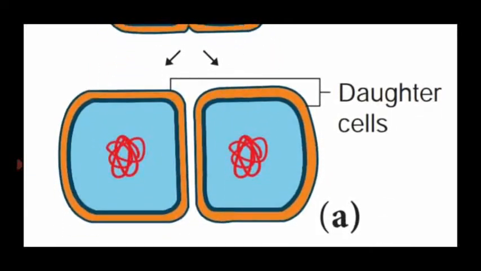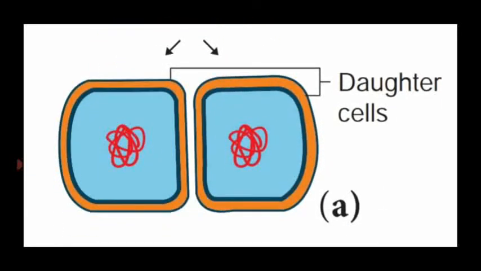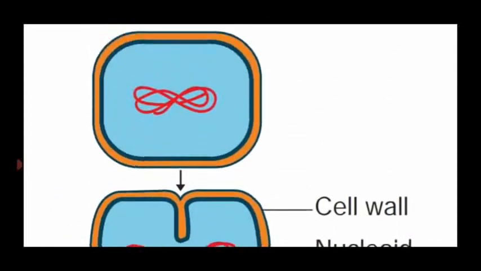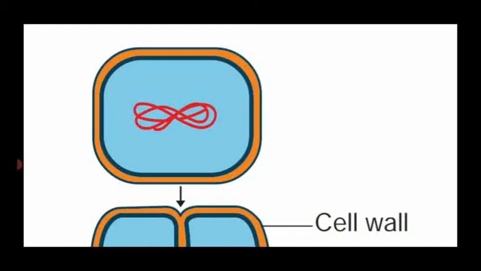Finally, both the bacterial cells are separated, so they produce two daughter cells. That's why it is said to be binary fission. Bi. So a single nucleus produces two daughter cells. That is said to be binary fission. This is the common type of asexual reproduction seen in all bacteria.